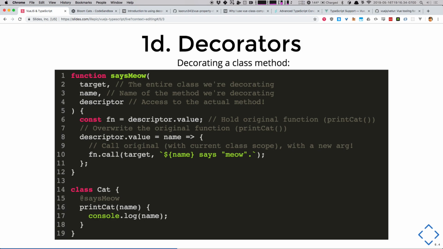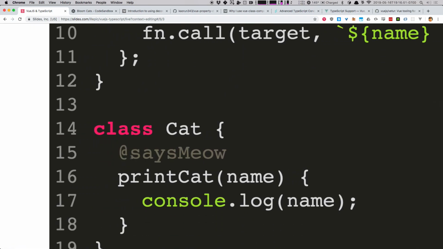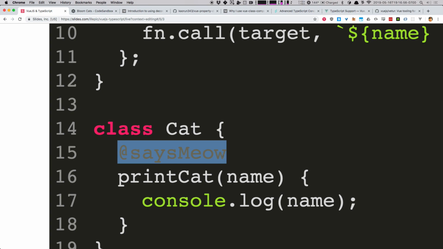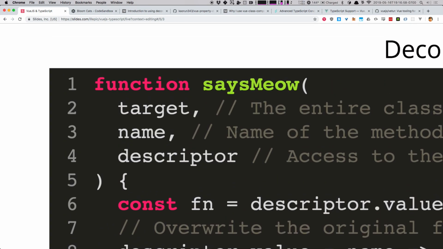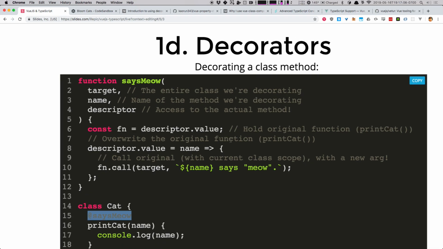If you put the word, it's really not very clear. That says meow, sorry, yay for gray on darker gray background. If I put an at says meow, we're gonna zoom right in on that. Is that a little clearer? You guys see that? Okay. If I put an at before a function I define, it automatically is a decorator. And ES6 will immediately send 3 things to that function, all right?